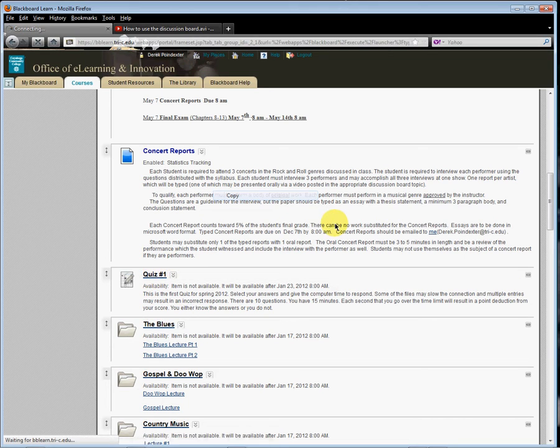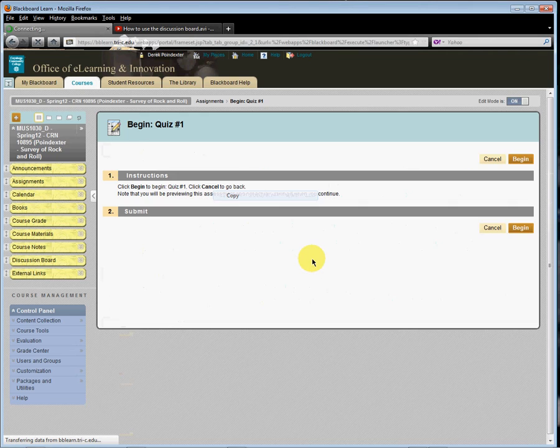When the link opens up the next page, it's a little slow, you'll simply click begin and proceed through the test. When you're done, you'll click a save or a completion button. It'll verify that you're done. Afterwards, please check to make sure that it accepted your attempt. Again, sometimes glitches happen. I have no control over that. If it occurs, just retake the test. Simple enough. Okay, so these are things that are under the assignments tab.